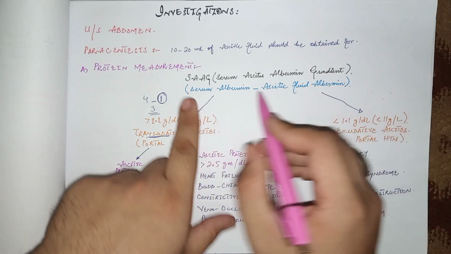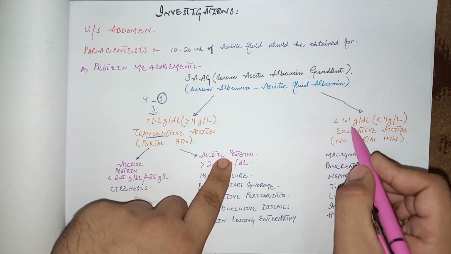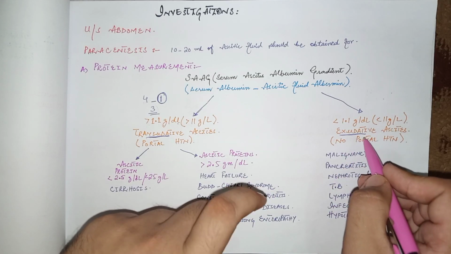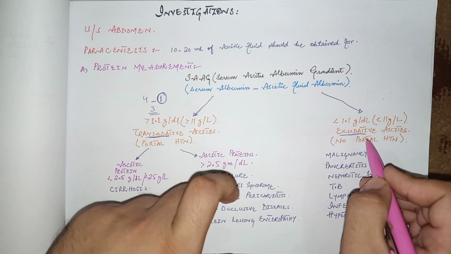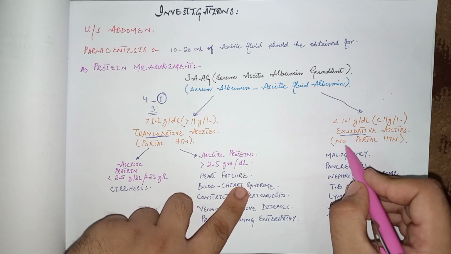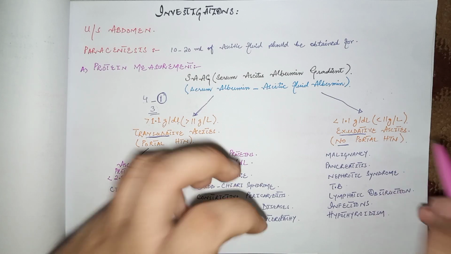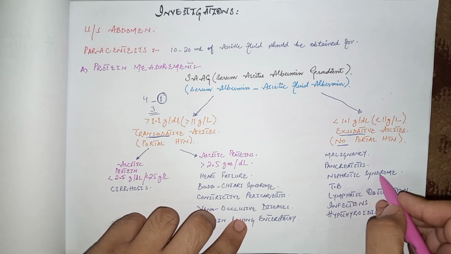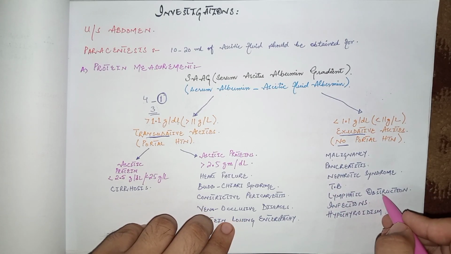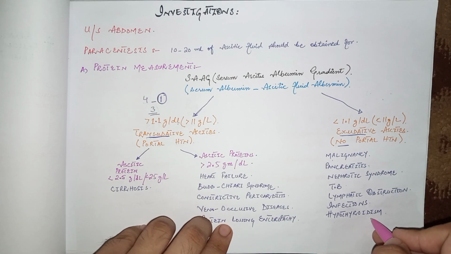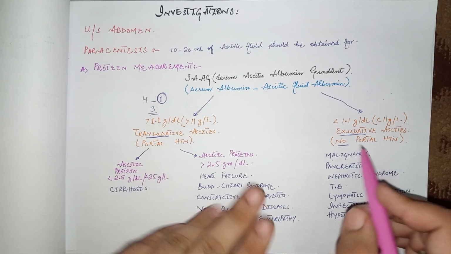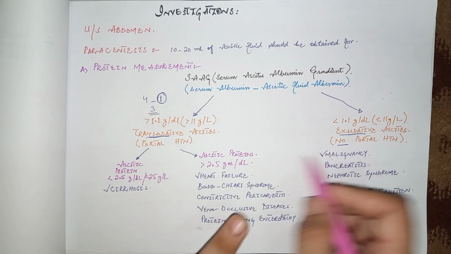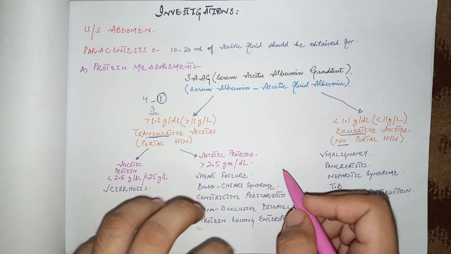Now if this SAAG gradient is less than 1.1 gram per deciliter, then the fluid is exudative. That is, exudative means protein rich fluid. It contains very high levels of protein, and the cause is non-portal hypertensive. The causes are malignancy, acute pancreatitis, nephrotic syndrome, tuberculosis, lymphatic obstruction, some infections and hypothyroidism. And remember, the most important causes of ascites are cirrhosis, heart failure, and malignancy. These were the most important and common causes of ascites.